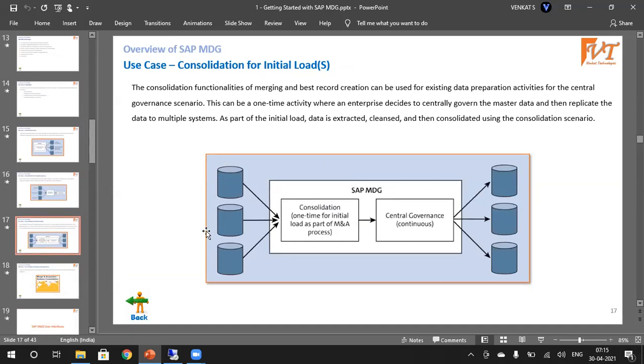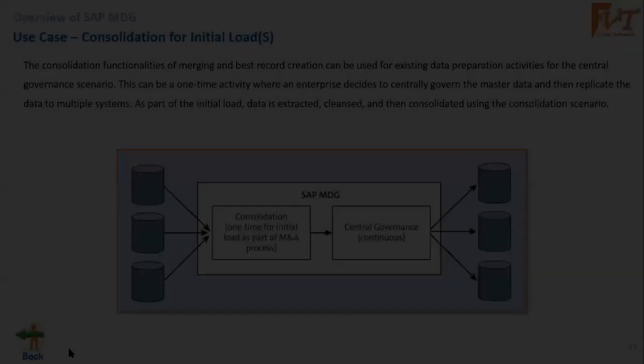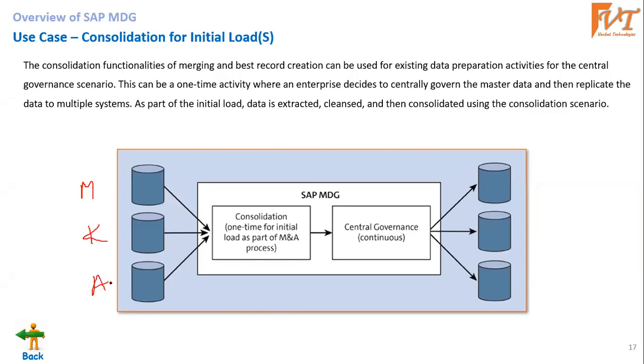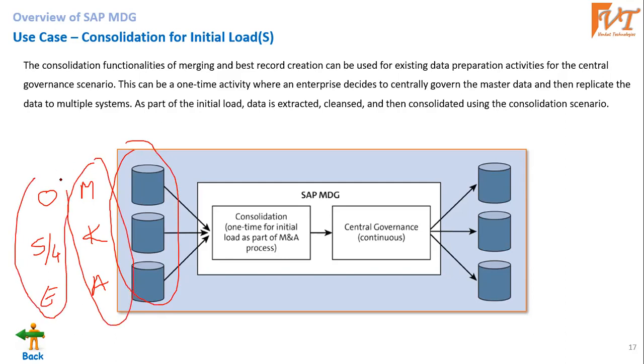Here we have different source systems. Let's say Reliance Oil and Gas is there. They have their business in different regions, let's say Maharashtra, Karnataka, Andhra. So it's an Oracle system, an SAP S4 system, and an ECC system. These three are running in different regions with different software.